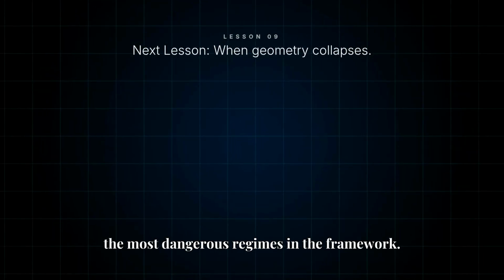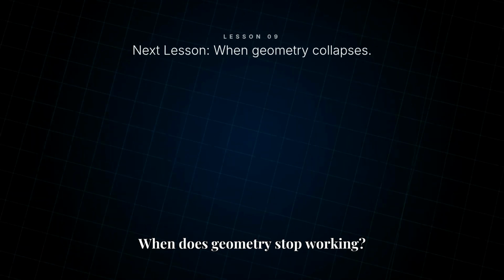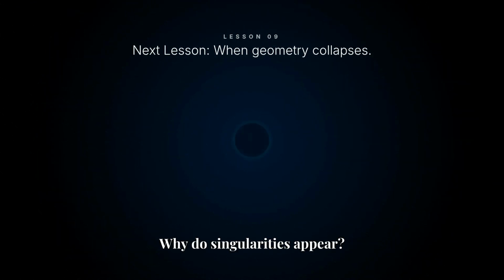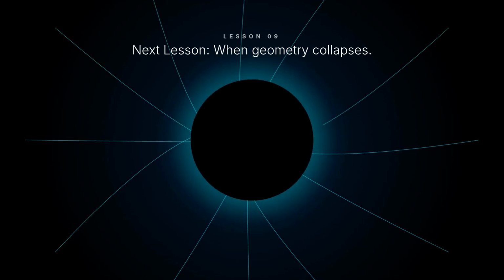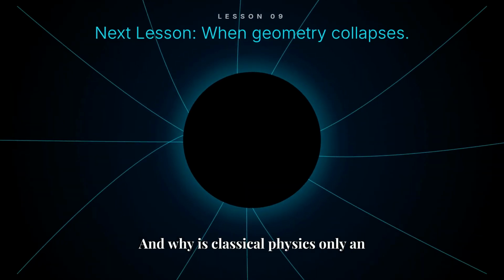In the next lesson, we will explore the most dangerous regimes in the framework. When does geometry stop working? Why do singularities appear? What exists beyond space-time itself? And why is classical physics only an approximation?